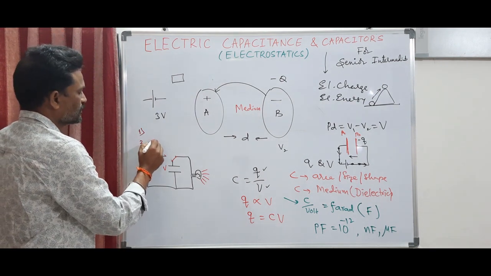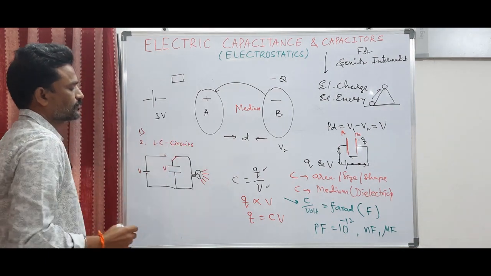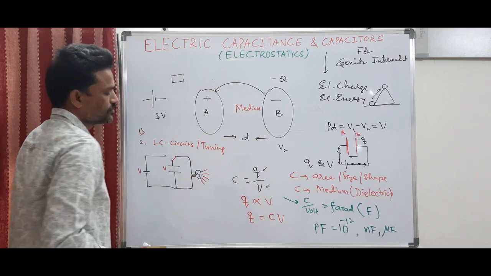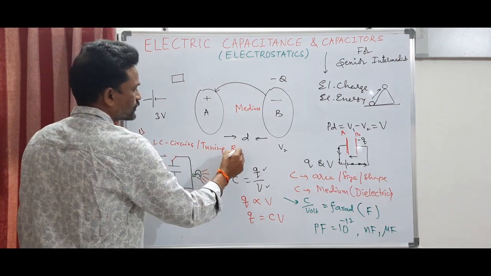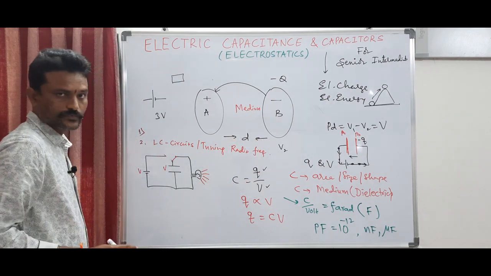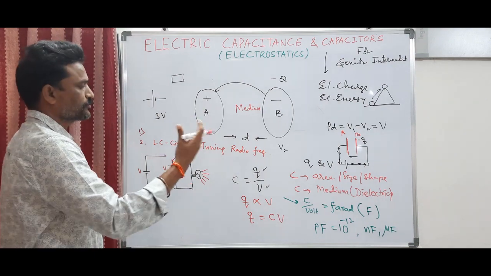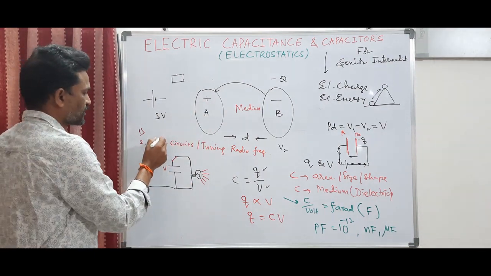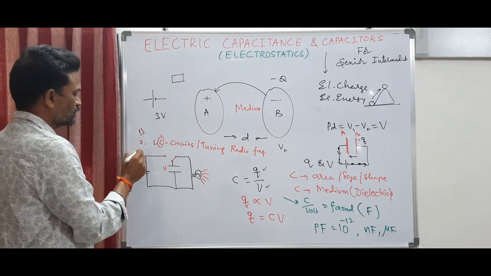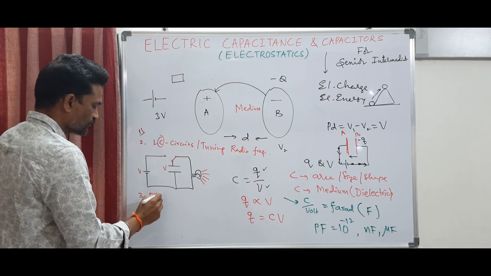Capacitors are used in LC circuits called tuning circuits. Tuning is done in radios to change the frequency of the radio. So if you want to change 93.5 to 105 point something, you change the capacitance. There you use a variable capacitor. This is one advantage. Capacitors are used in filter circuits.